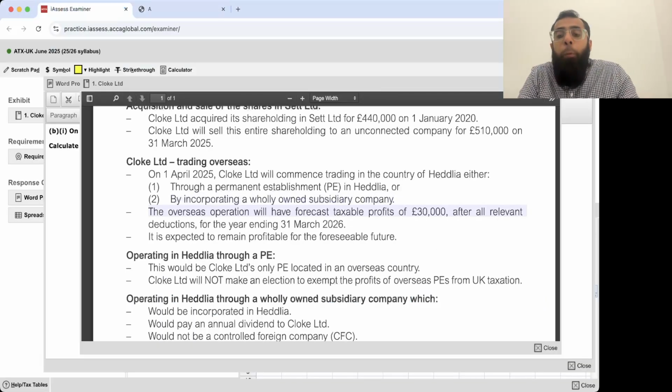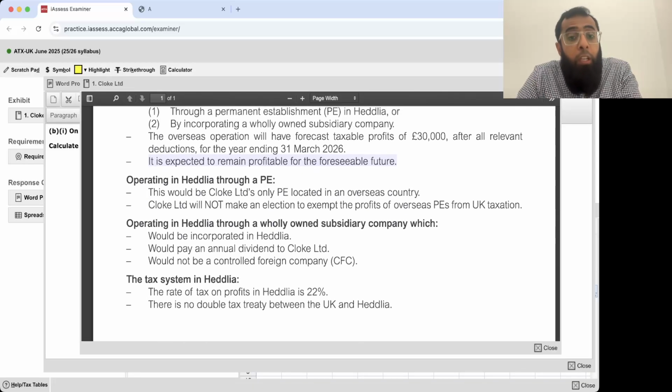I hope that you guys remember the rules. The overseas operation will have a forecast taxable profit of £30,000 after all relevant deductions for the year ending 31st March 26. It is expected to remain profitable for the foreseeable future. Operating in Headlia through a permanent establishment, this would be the Cloak Limited's only permanent establishment located overseas. Cloak Limited will not make an election to exempt the profits of the overseas permanent establishment.